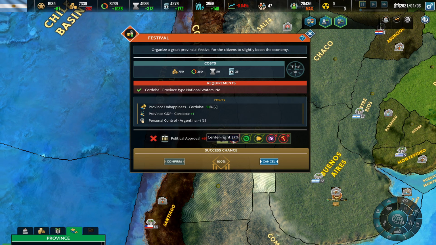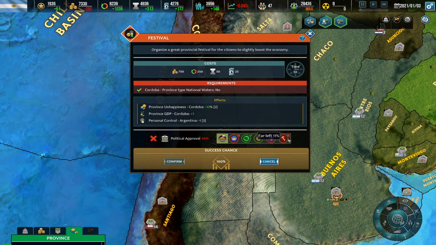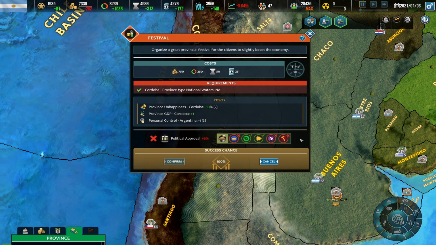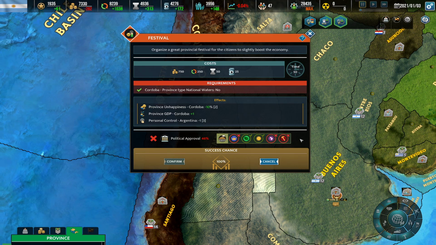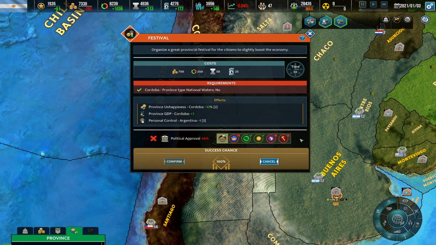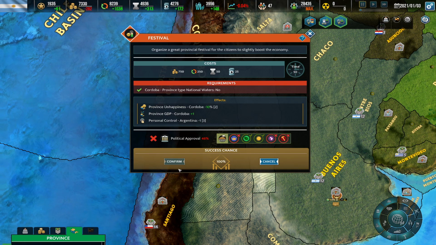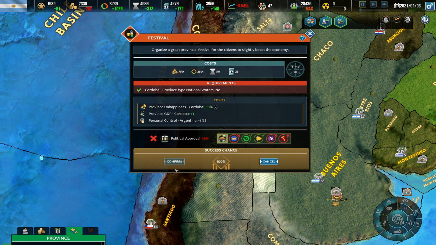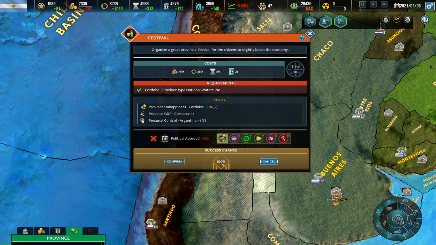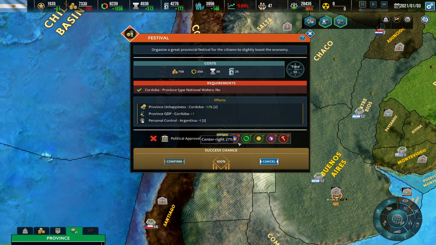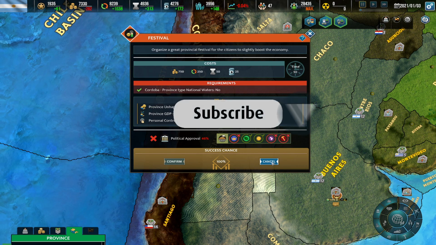If you hover here, you see the center right, the far right, and the far left are not willing to allow this action to happen. Because of this, the confirm button is grayed out. We cannot confirm this, even though the success chance is pretty much imminent. As long as the parliament is not willing to comply, we're not going to be able to do it.